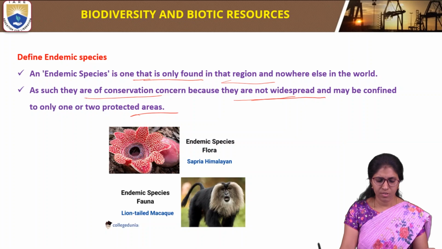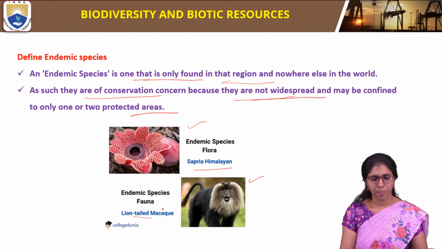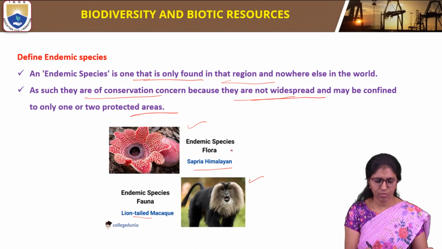We have some endemic species like Cyprea Himalayan, which is an endemic species present in the Himalayas. This is an example of flora. And also the long-tailed macaque, which is an example of fauna. These are endemic species. They are only found in specific regions and nowhere else in the world, so they are called endemic species.